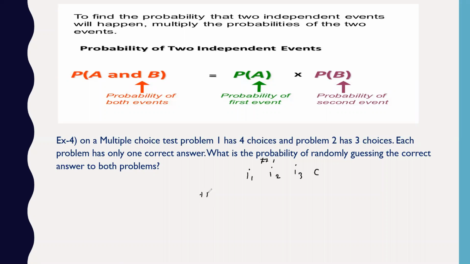Now for problem number 2, you have 3 options: incorrect 1, incorrect 2, and the correct option. So what is the probability of guessing the correct answer to both problems? Problem 1 and problem 2, both you have to answer correctly.